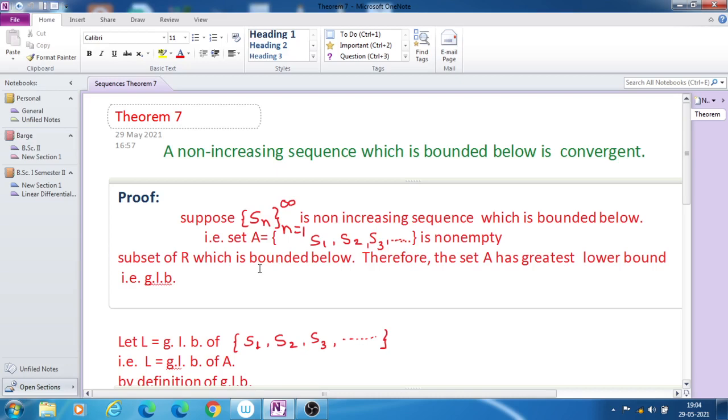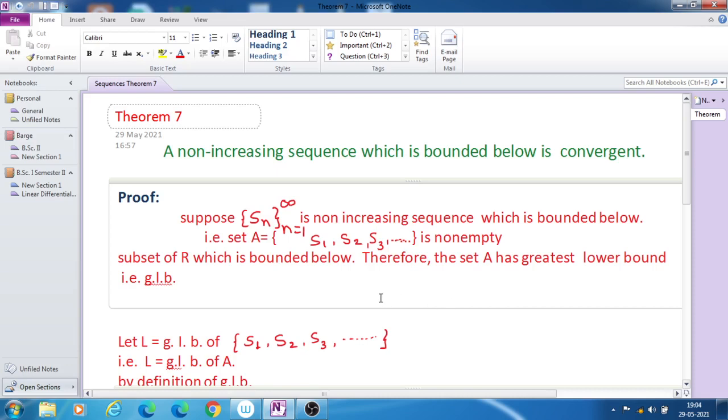The sequence Sn, n equal to 1 to infinity, means it is a set containing the terms S1, S2, S3, and so on. This is a non-empty set, and the terms of this set are real numbers, so it is a subset of the set of real numbers, capital R, and this set is bounded below. This is what we have been given. Now we have to prove that the sequence is convergent, or the sequence has a limit.